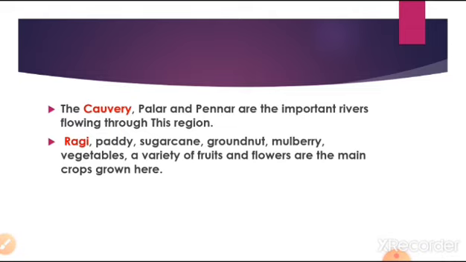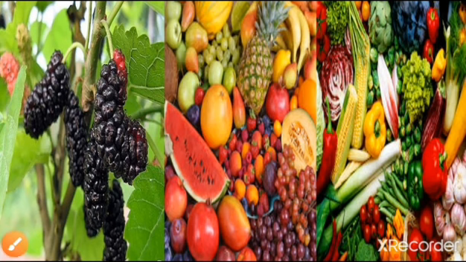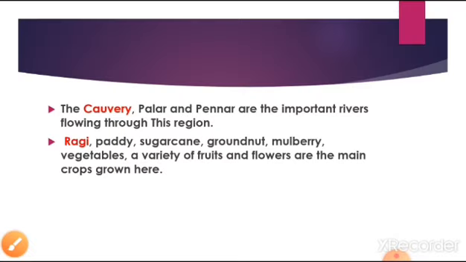Some major rivers flow through this region. They are Kaveri, one of the very holy rivers in Karnataka, and then Palar and Pennar, also two other prominent rivers of this region. People grow different types of crops like ragi, paddy, sugarcane, groundnut, mulberry, vegetables and a variety of fruits. We know that ragi is the major food crop of this region. Along with this, you can see here a picture of mulberry, and a variety of fruits and vegetables can be seen in this region. So this is about